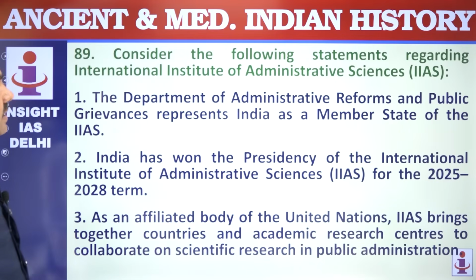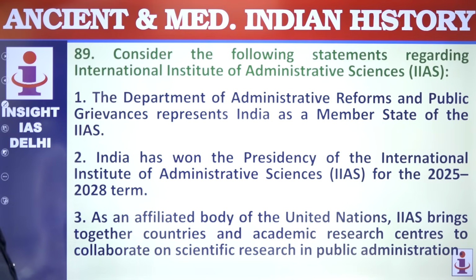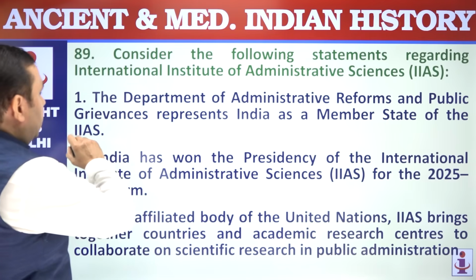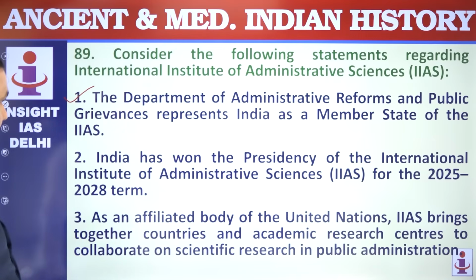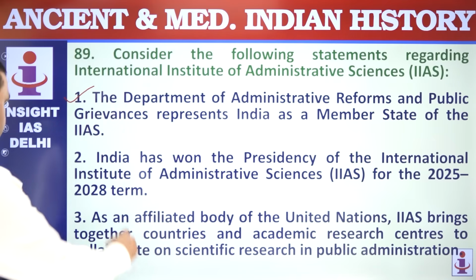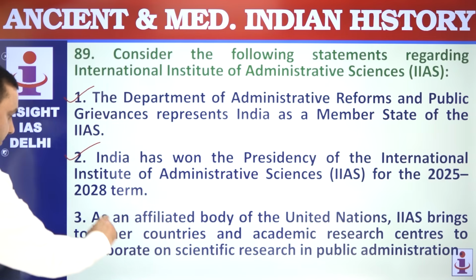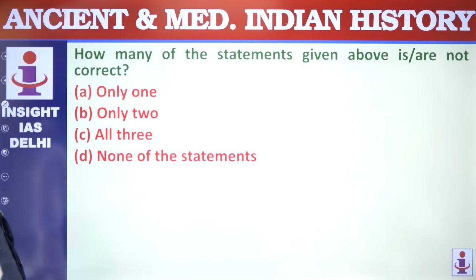89, International Institute of Administrative Sciences, Department of India is a member of that. Correct. India has won the presidency, this is correct. As an affiliated body of the UN, it's not an affiliated body of the UN, no, that's wrong. It works with UNO, but it's not affiliated, not correct, only 1.